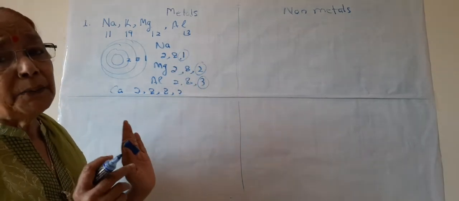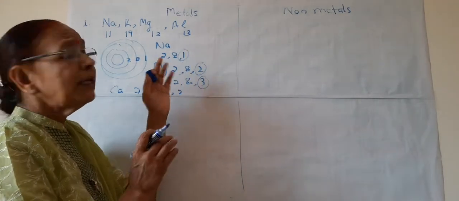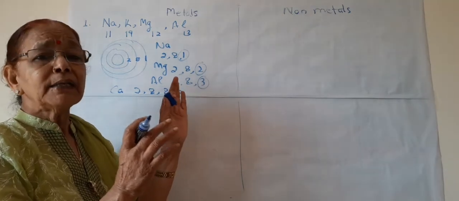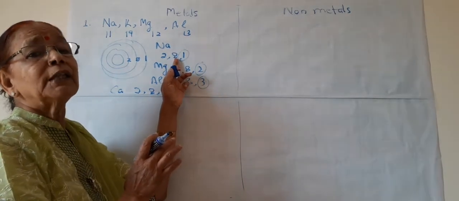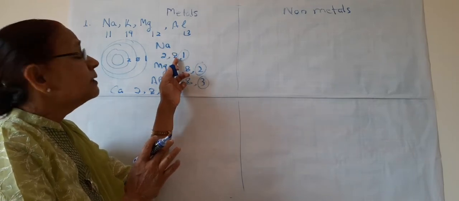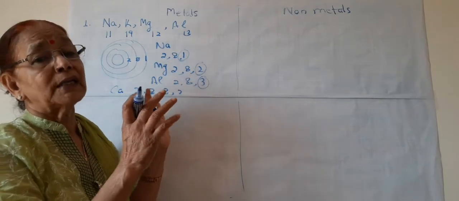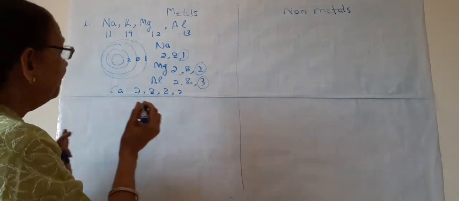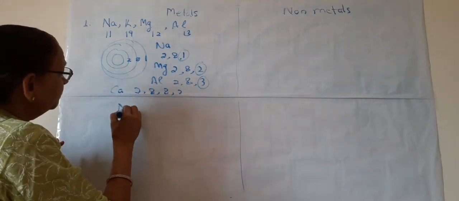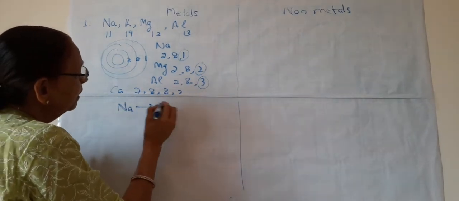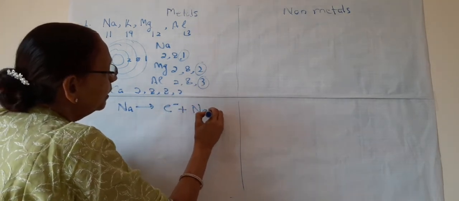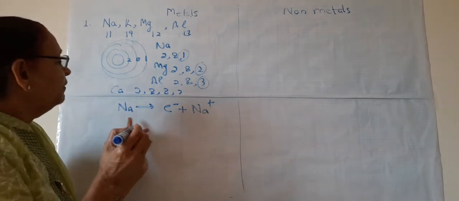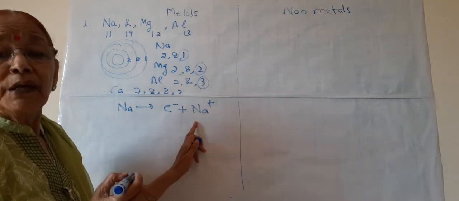Because every element wants to be in a stable state, and this stable state is reached when the last shell has the octet, or 8 electrons in the valence shell. So this sodium gives 1 electron, and a sodium cation having 1 plus charge will be formed.